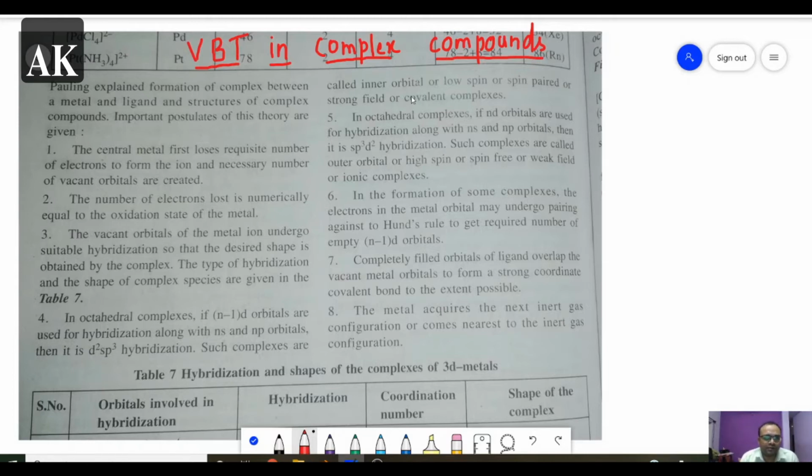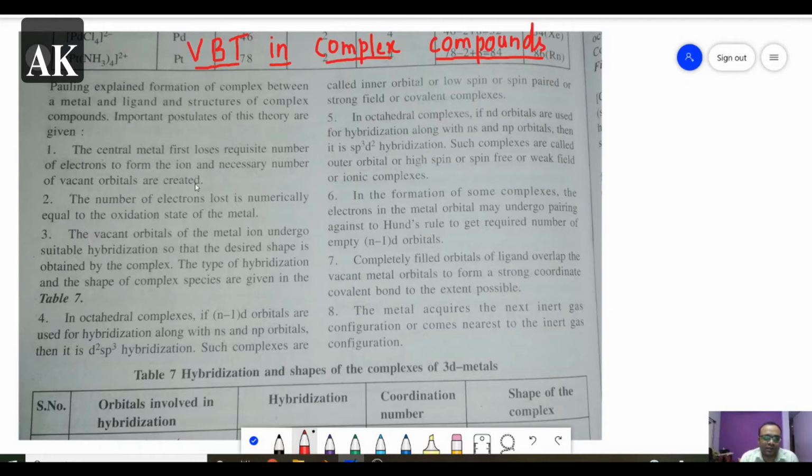So today's topic is valency bond theory. Let us see what the postulates of valency bond theory in complex compounds are. In valency bond theory, the first postulate is that the central metal first loses the required number of electrons to form the ion, and the necessary number of vacant orbitals are created.